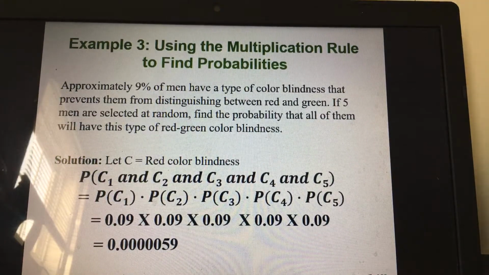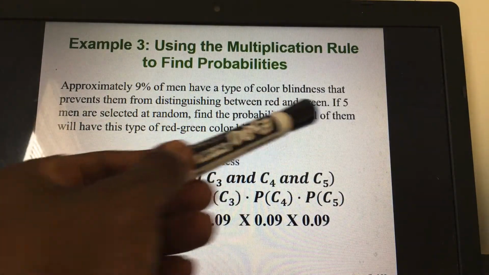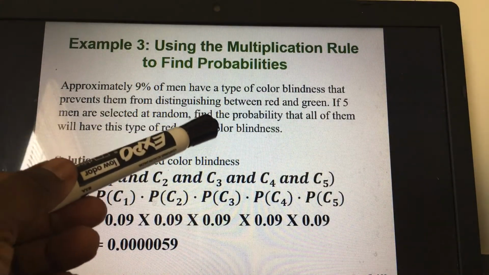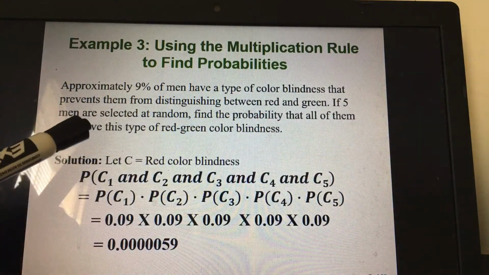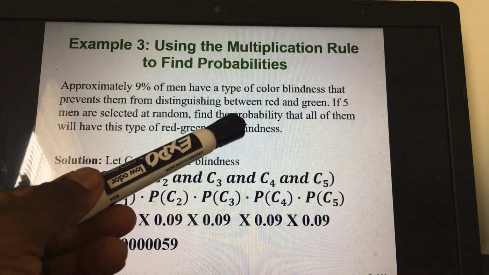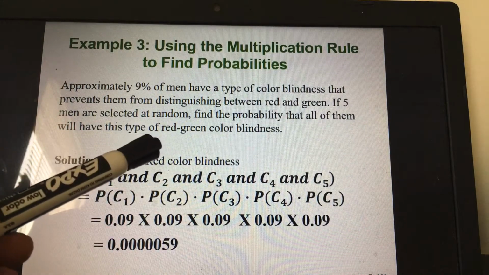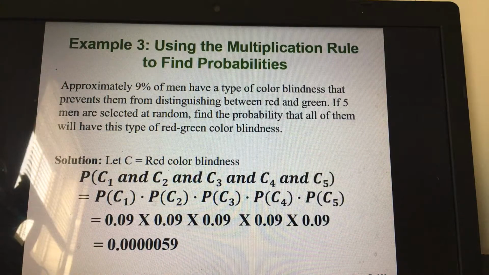Okay, look at this example. It says, approximately 9% of men have a type of color blindness that prevents them from distinguishing between red and green. If 5 men are selected at random, find the probability that all of them will have this type of red-green color blindness. Okay? Now, I hope you are ready.